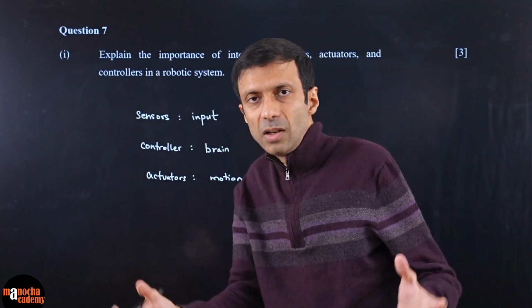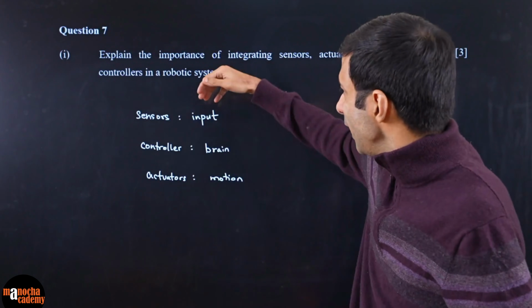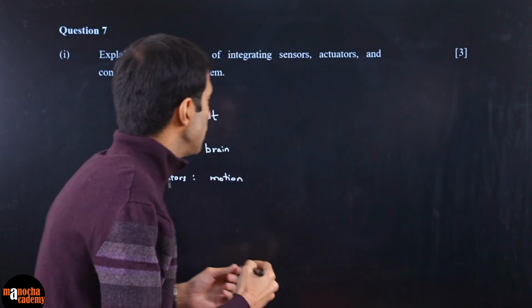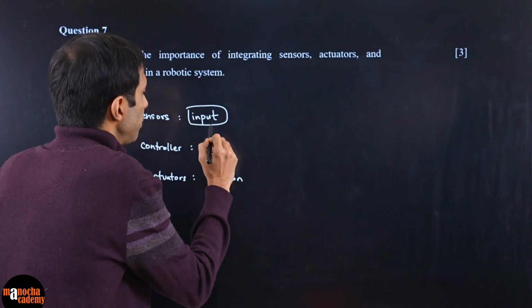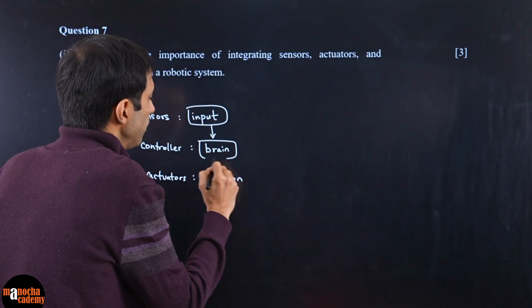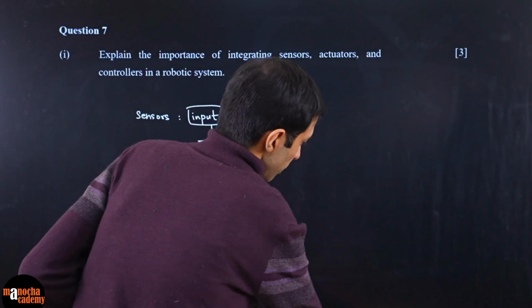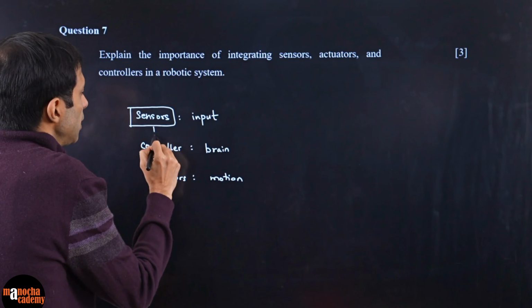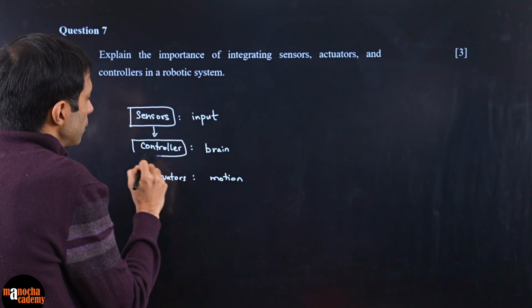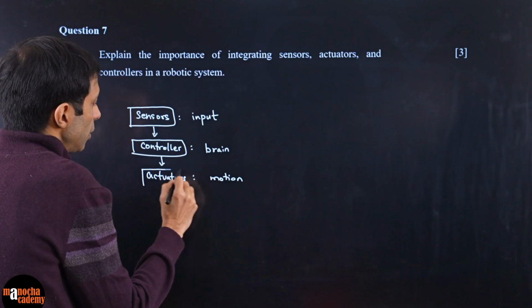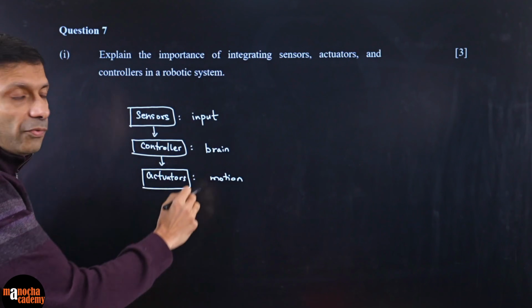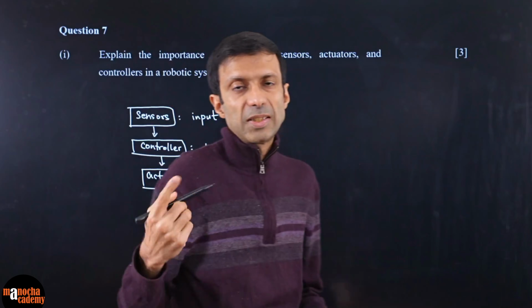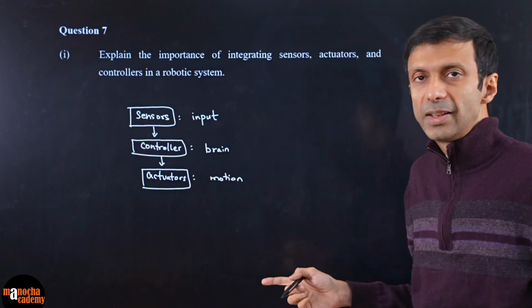It's like the input goes into the brain, right? So these are all your blocks. The input part goes into your controller, the brain, right? Maybe we can draw these boxes around here. So your sensors, this input goes into the controller, and that goes and tells the actuator to do certain motion, right? And again, the feedback continues. So the sensor picks up some more and it will go on like this, right?